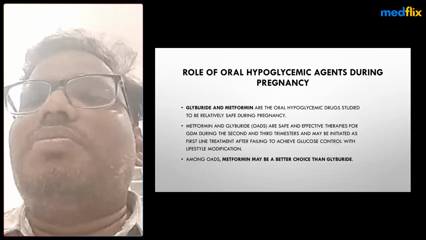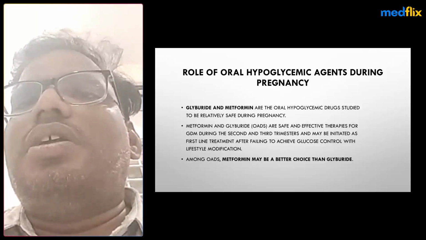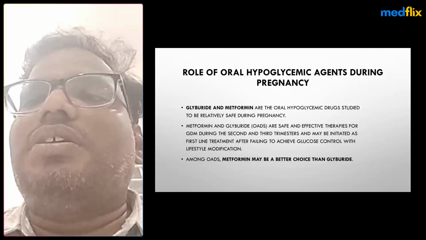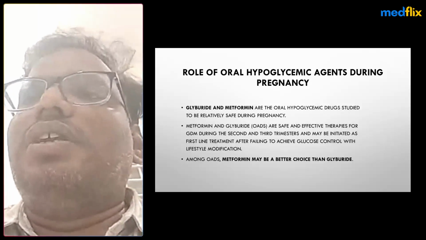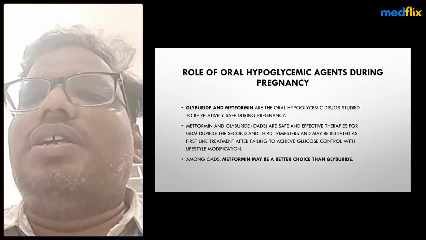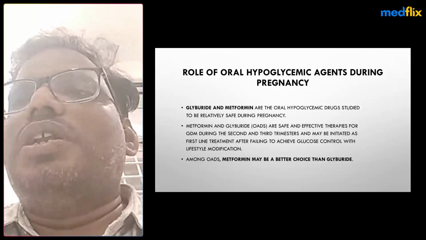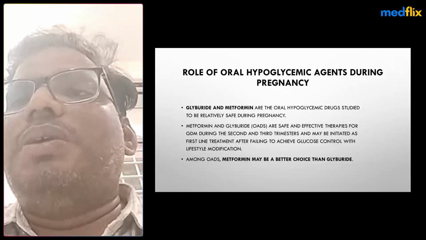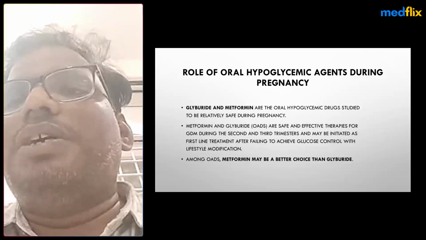Some of the benefits are showing in metformin, but these are short-term efficacy. Long-term safety trials are still needed for metformin, though they have concluded without any effects till now. Mostly, in the short term, they are effective, showing reduced birth weight of the babies and even reduced weight gain of the mother also.